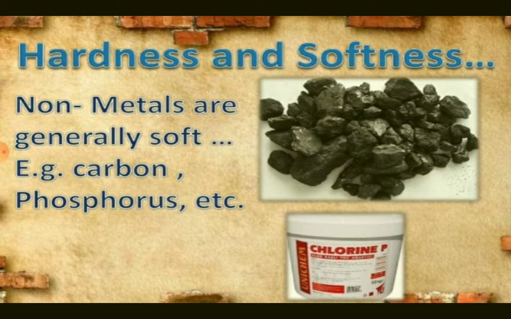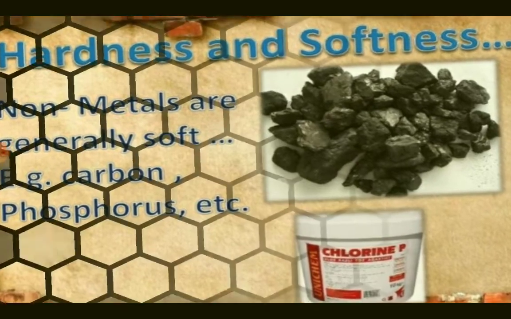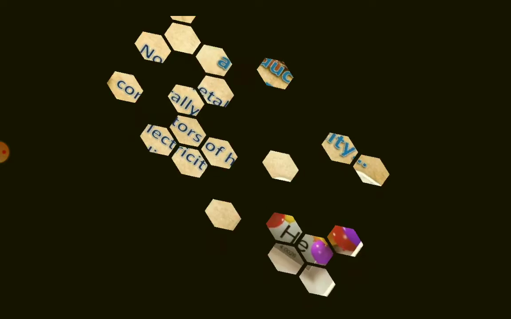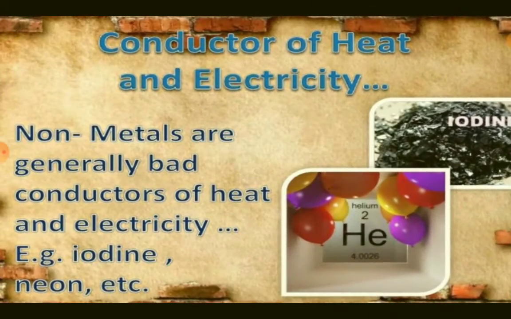Hardness and softness. Nonmetals are generally soft. Example: carbon, phosphorus, etc. Conductor of heat and electricity. Nonmetals are generally bad conductors of heat and electricity. Example: iodine, neon, etc.